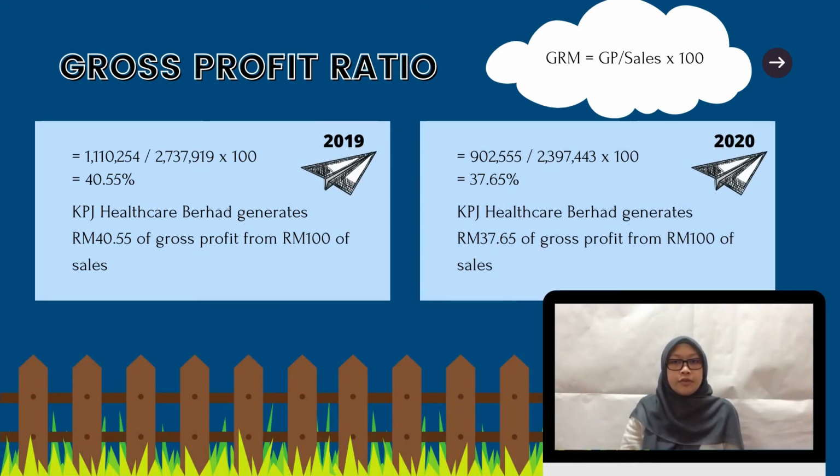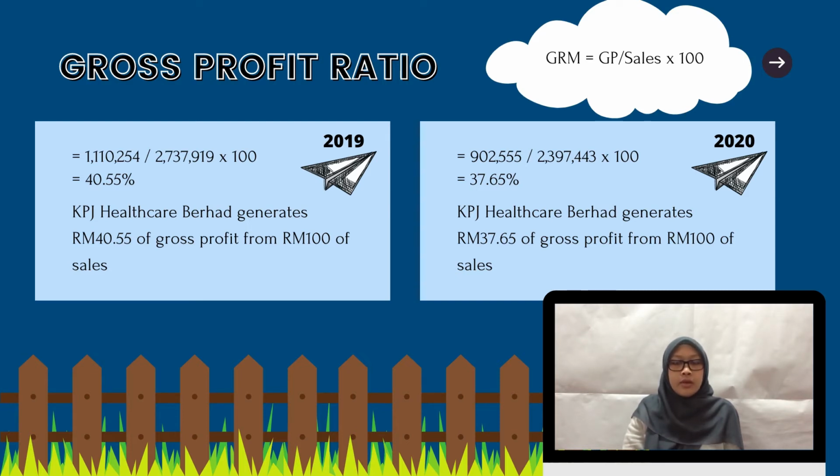The formula for gross profit ratio is dividing gross profit by sales and then multiplying it by 100. In 2019, KPJ Healthcare Berhad's gross profit ratio is 40.55%. This shows that KPJ Healthcare Berhad is able to generate RM40.55 of gross profit from 100 of sales.